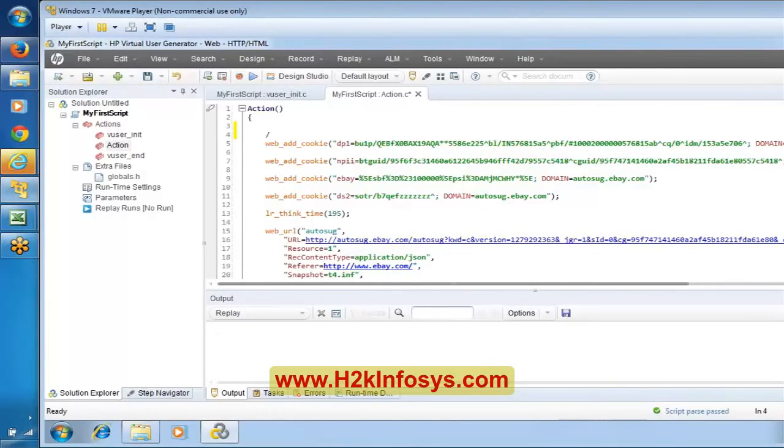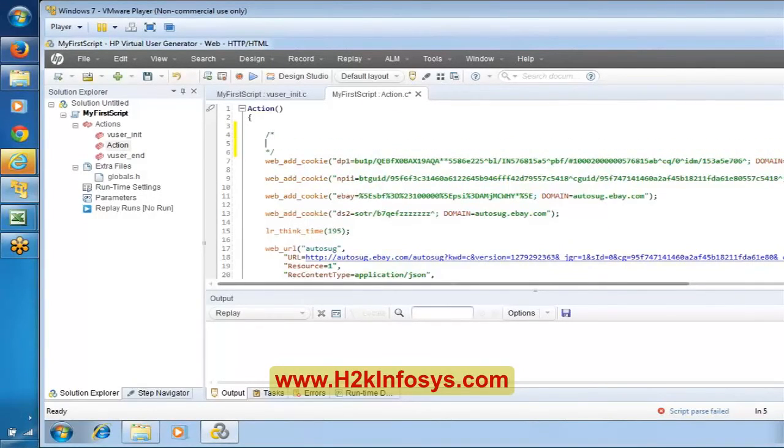Say here you can mention this. Now see here, I can say this is a multi-line comment, or let me say this action is for searching an item in the eBay application.